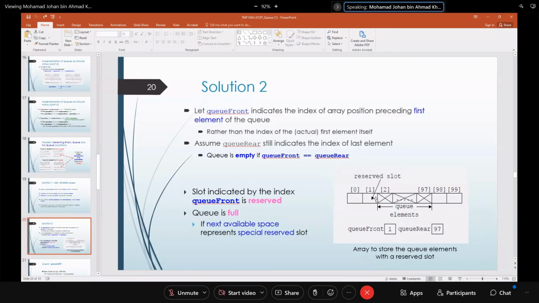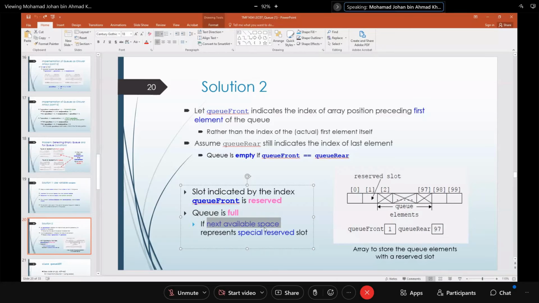So the queue is considered full if the next available space is a reserve slot. That's how you know whether it is empty or full.